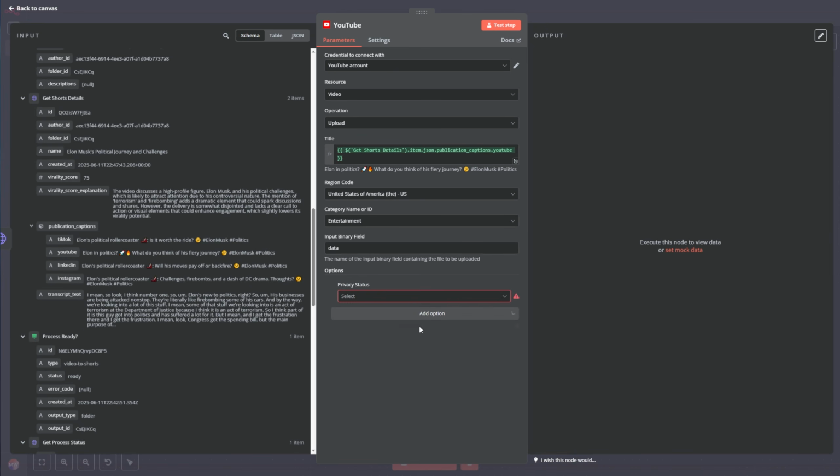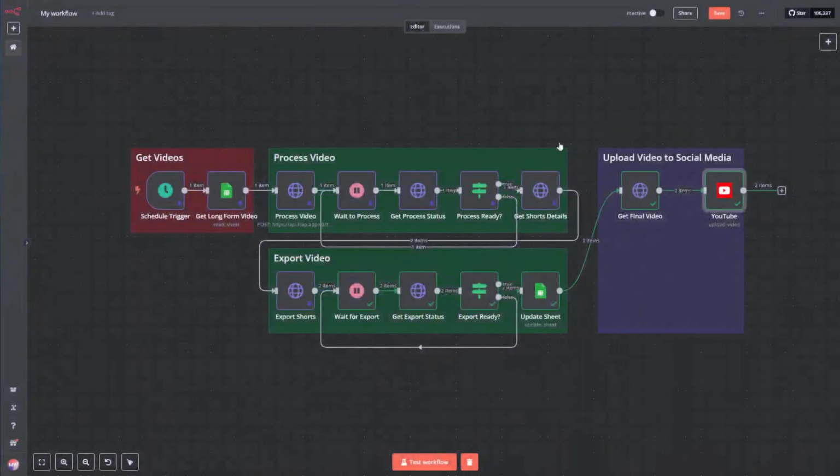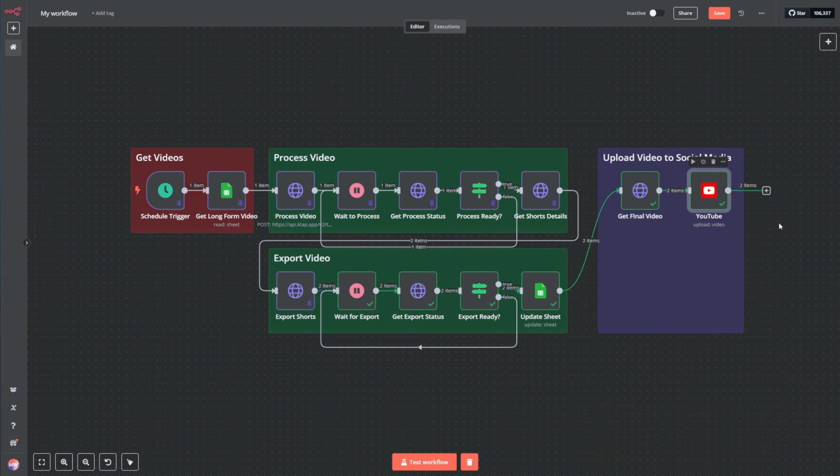Now I'm going to set the privacy status to public if you want to publish it right away, or maybe private if you don't want to publish it right away and you want to review it first. And just test the step. Great. The videos were uploaded correctly. So those were uploaded to YouTube automatically.